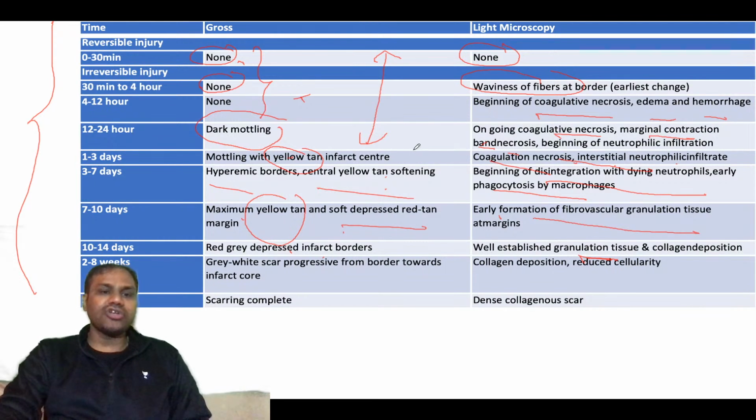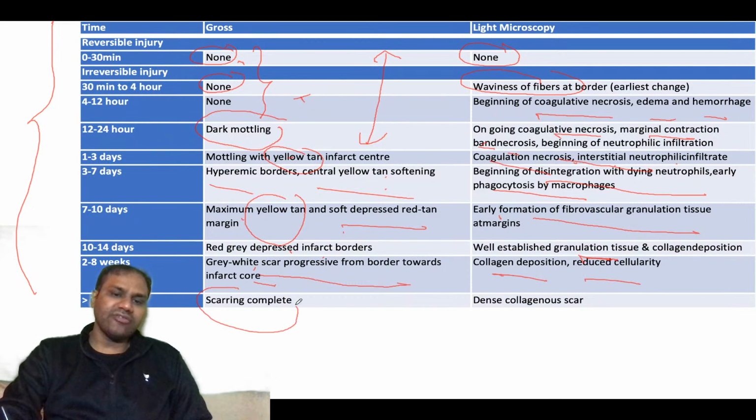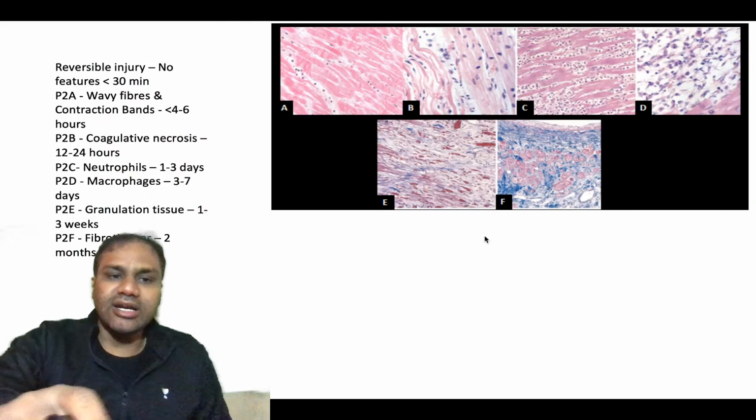2 weeks, that is 14 days to 8 weeks, you can see now gray-white scar progressive from border towards infarct core. There will be collagen deposition, reduced cellularity. In greater than 2 months, scarring will be complete. Okay, so there will be dense collagen scar after 2 months. So that is again an asked question.